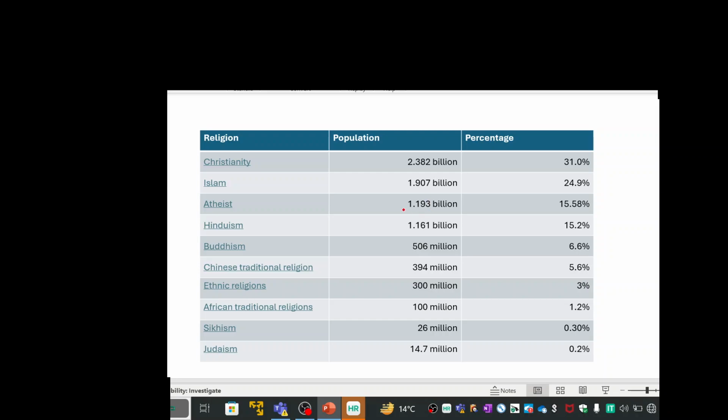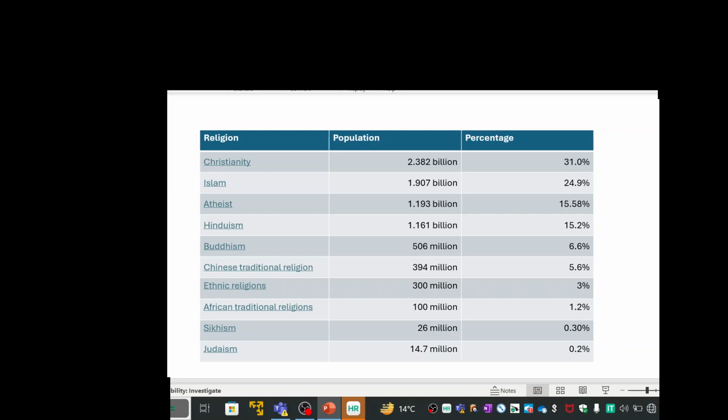Atheists are also a big number, 1.1 billion, approximately 16% of the population. Hinduism is 1.16 billion, 15% of the population. Buddhism is 506 million. As we can see, the Jews are very few, 14.7 million, about 1 crore 40 lakh.